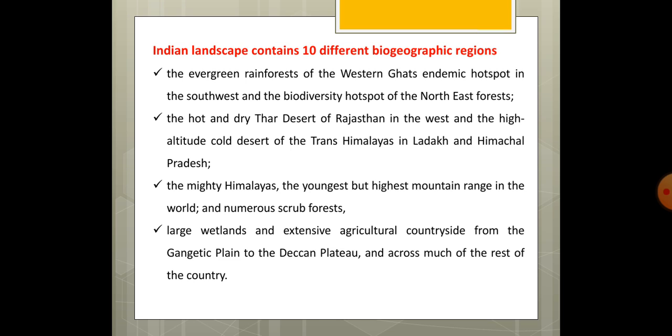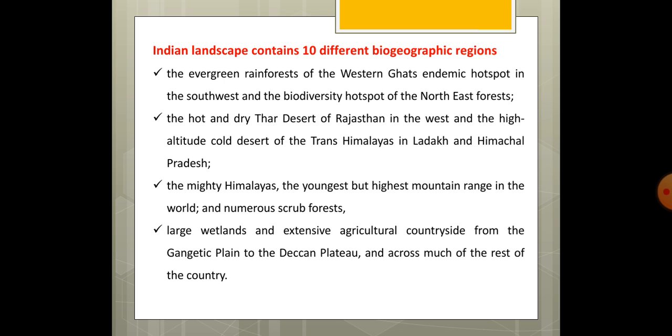Now, of these 10 different biogeographic regions, the evergreen rainforest of Western Ghats, the endemic hotspot in the southwest, and the biodiversity hotspot of northeast forest come under one of the biogeographic regions, because the total biogeography, as I have told you, is divided into 10 different regions based on some specific classification. In the Western Ghats and the Northeast, these forests are evergreen rainforest.